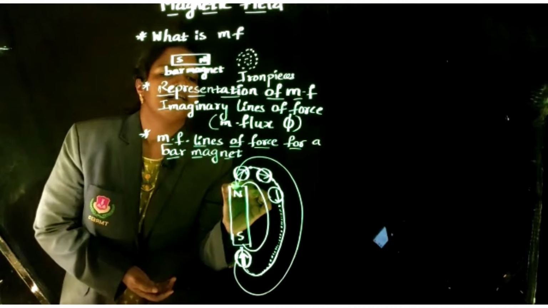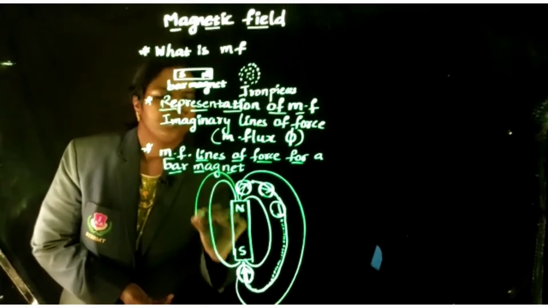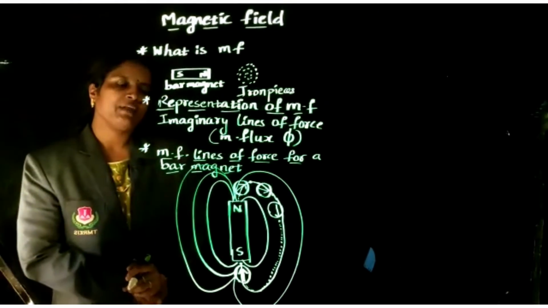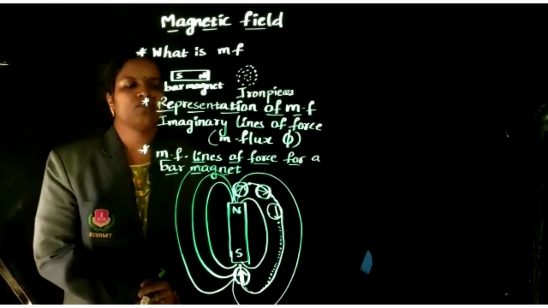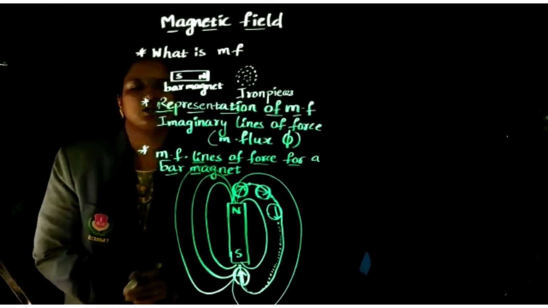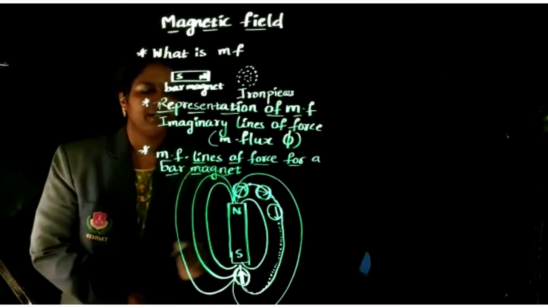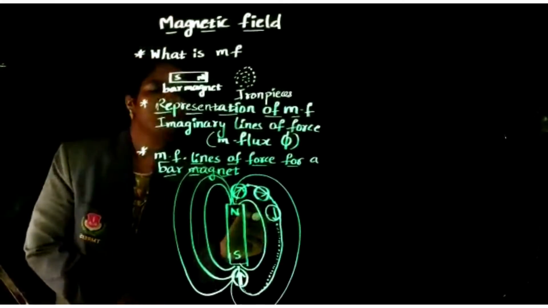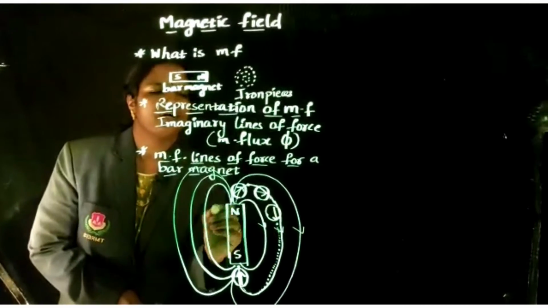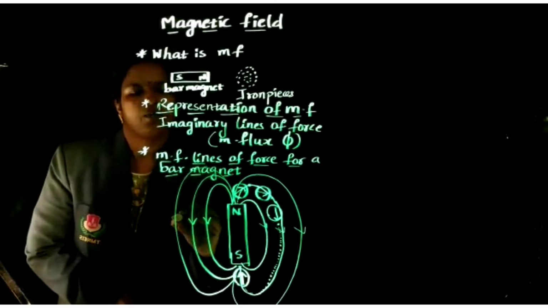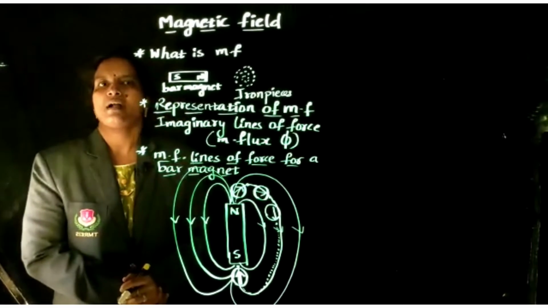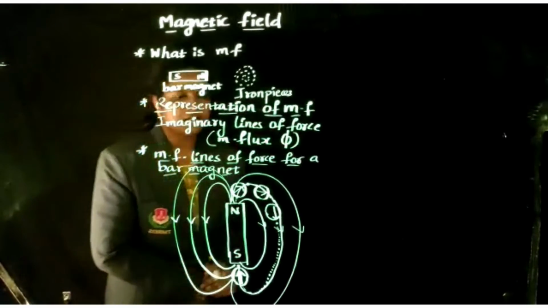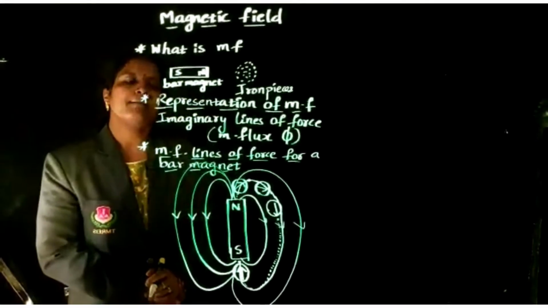These are the magnetic field lines of force. They start from the north pole and end at the south pole, so the direction of the magnetic field lines outside the bar magnet is from north pole to south pole.